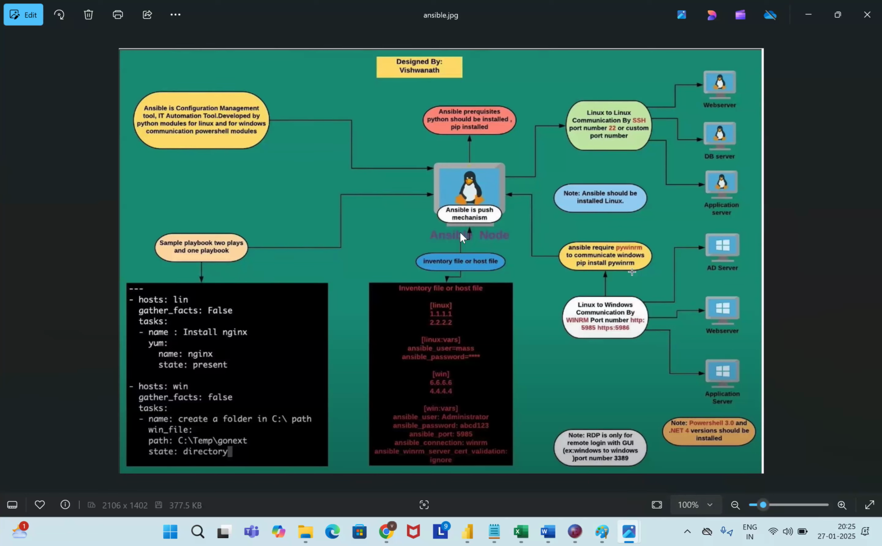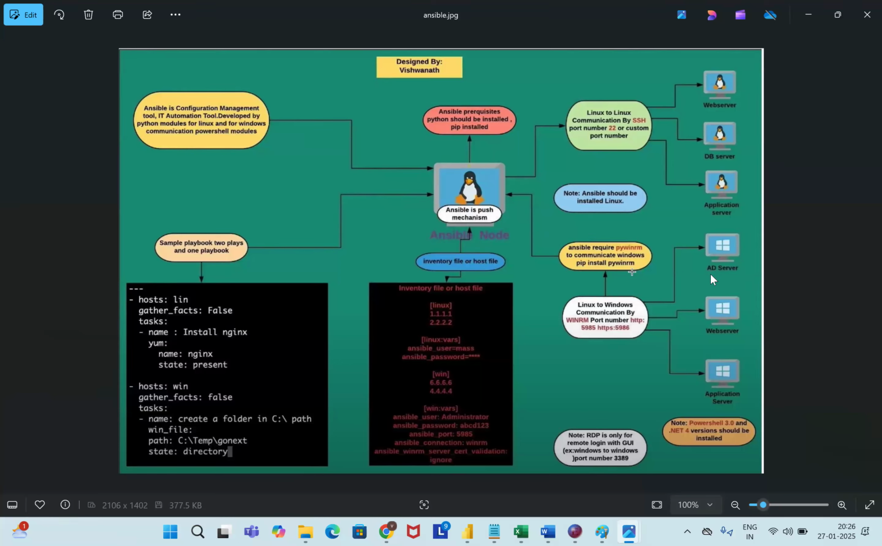This is the Ansible machine. On the left side is a playbook, and the one in the center is an inventory. I will give an introduction about all the inventories and all the terminologies here. Ansible can be installed only on Linux machines. If you want to install it on a Windows machine, you should enable the WSL feature and install it from there, but that is not required. If you want to control all the nodes from this main machine, Linux to Linux communication will happen through port number SSH 22, and Ansible to Windows will communicate through PyWinRM.